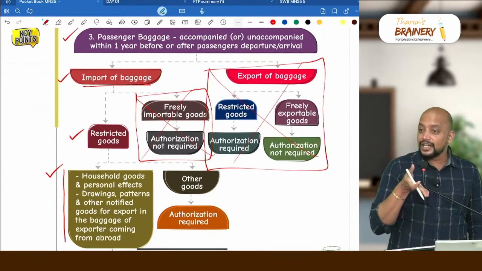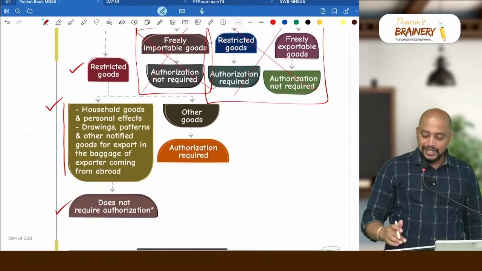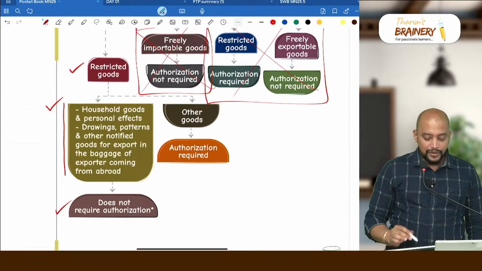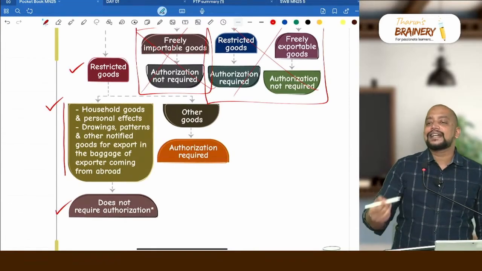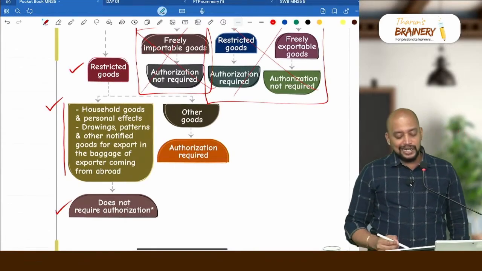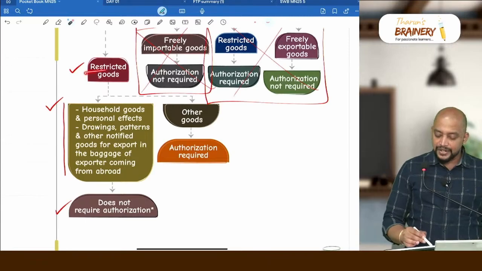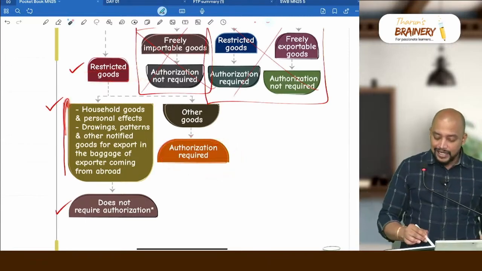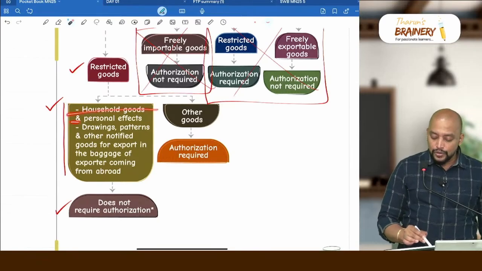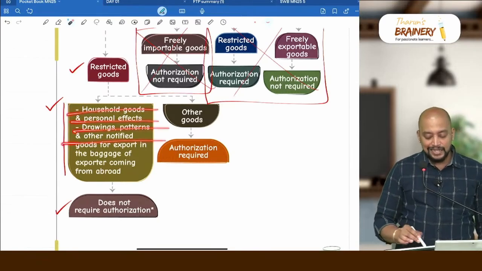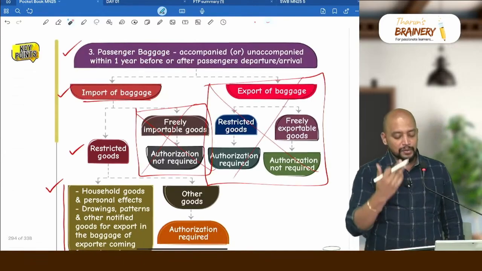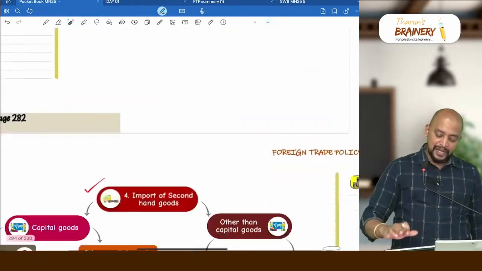What you need to remember is only restricted goods, that too generally restricted goods, authorization does not require, okay. But in that they have created a classification. What is that? If it is household goods, restricted goods, generally authorization required. But in that also they created an exception. Household goods and personal effects, drawings, patterns and other notified goods does not require authorization. This alone you remember, those things and all we can remove.